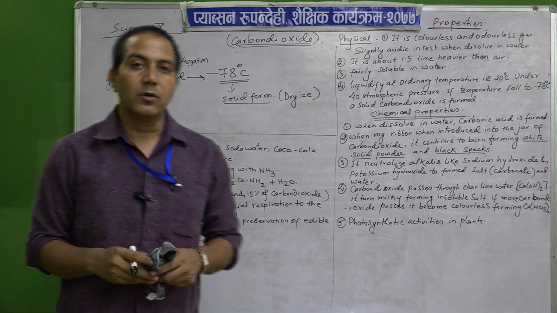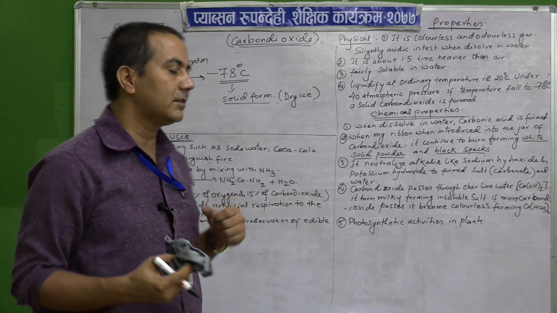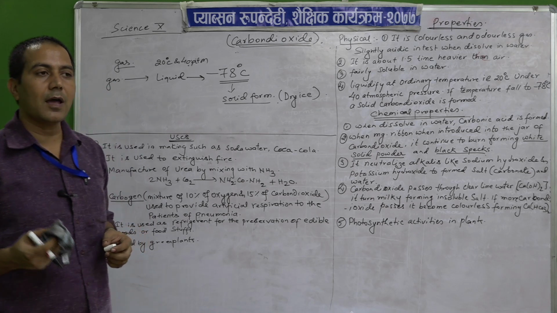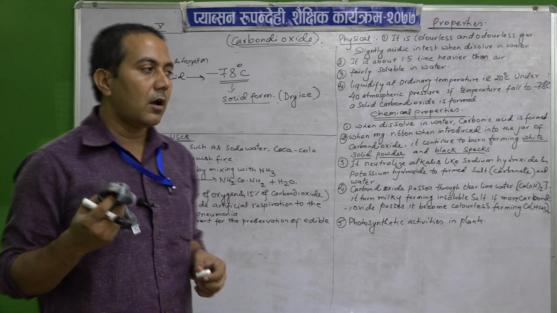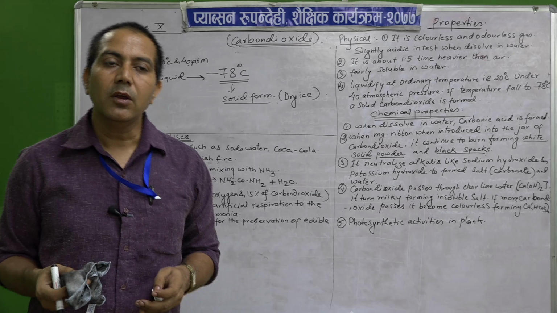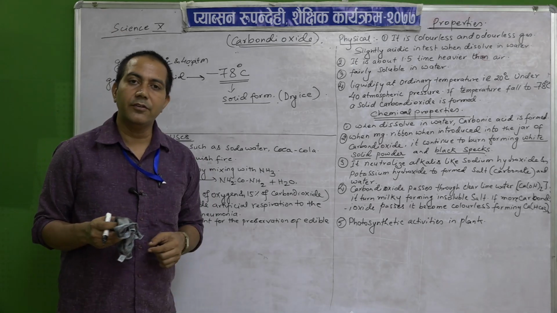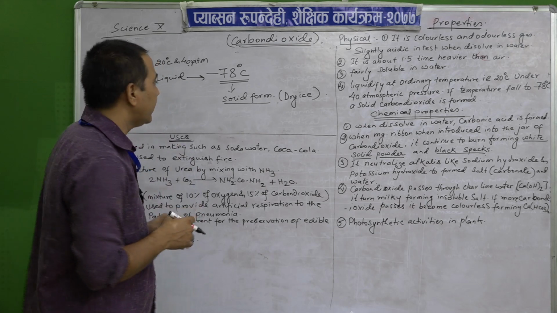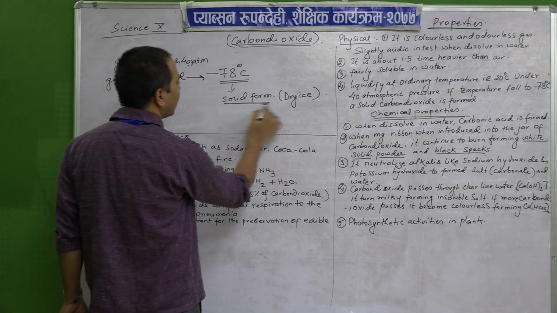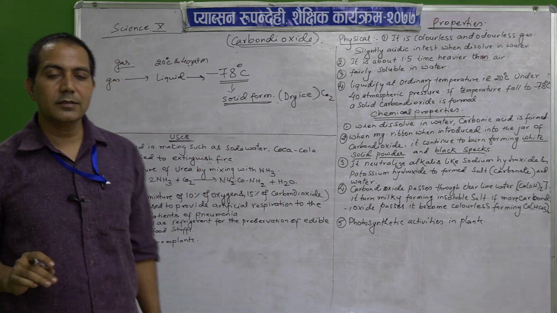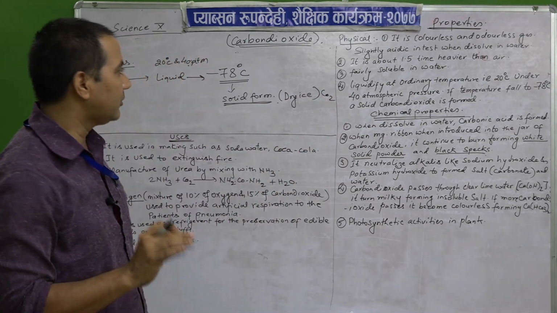Okay. So, in your questions it may be asked, what is dry ice? Dry ice is the solid form of carbon dioxide, when it is taken to minus 78 degrees Celsius. These are some of the physical properties. Let us go one by one.